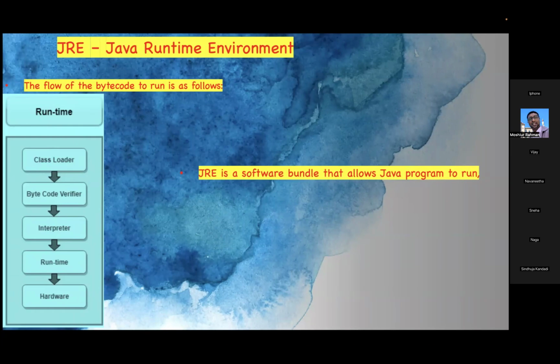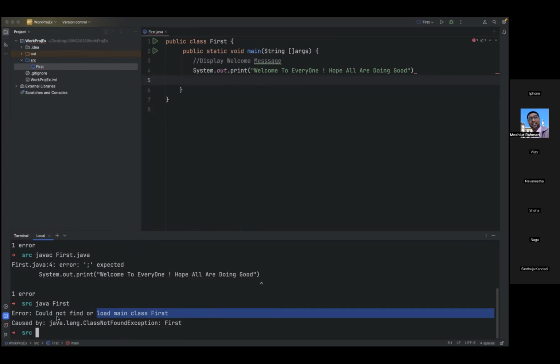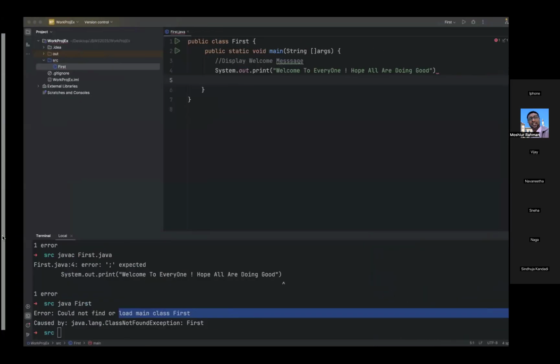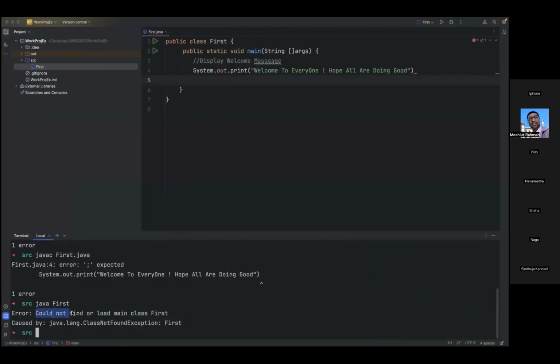From that, the rest of the components will start. But we don't have a dot class file itself, so the class loader itself gives an exception. I'm trying to execute this program, but I don't see the dot class file where the bytecode instructions should be. So that is the reason it clearly gives this message.